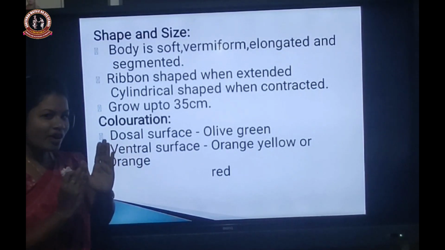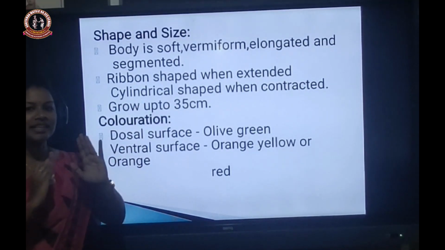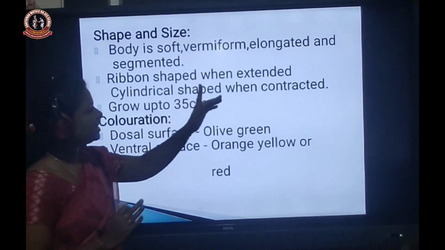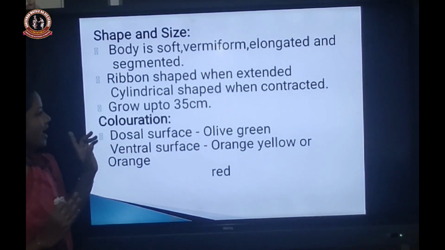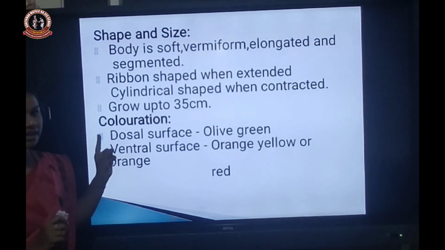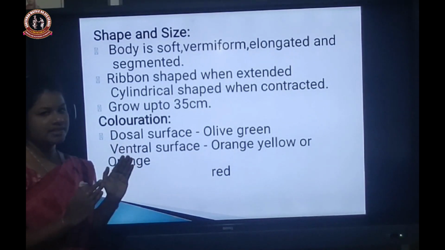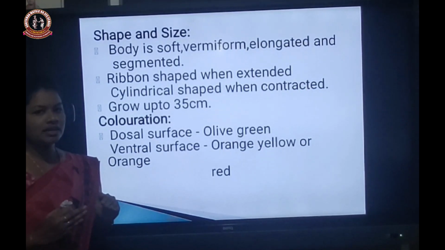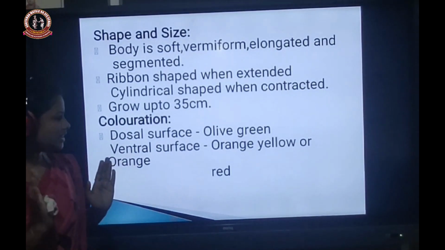Okay, when it contracts, it is cylindrical in shape. When it extends, it is ribbon shape. So it is ribbon shape when extended and elongated, and when it contracts, it becomes cylindrical in shape, and it can grow up to 35 cm. Even smaller leeches are there, 10 cm, 5 cm. Still, the maximum growth is 35 cm.